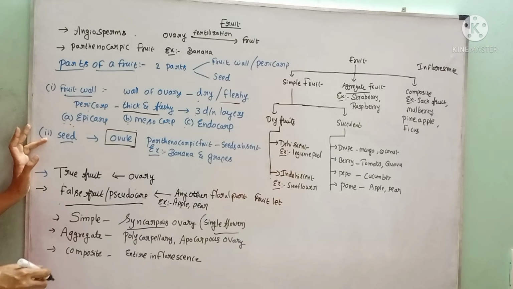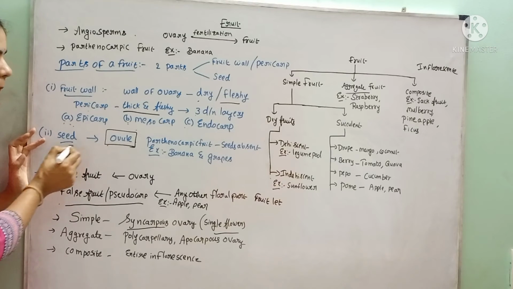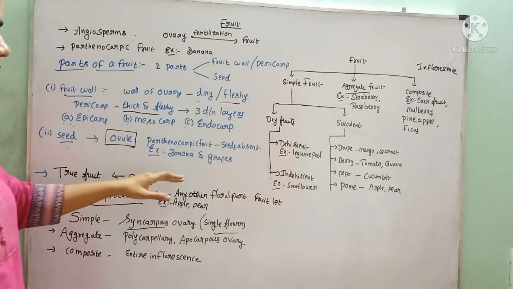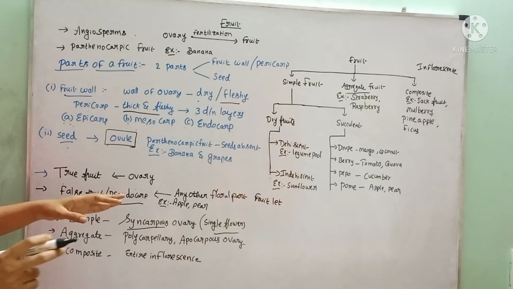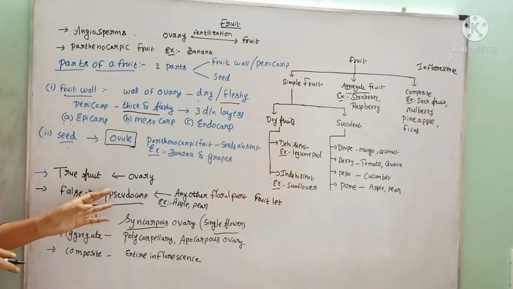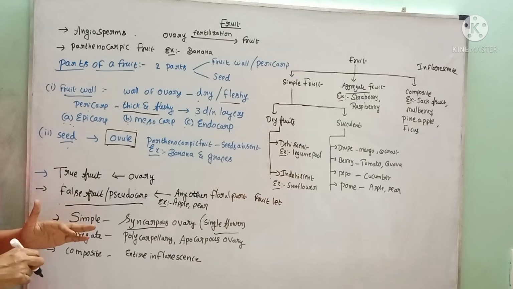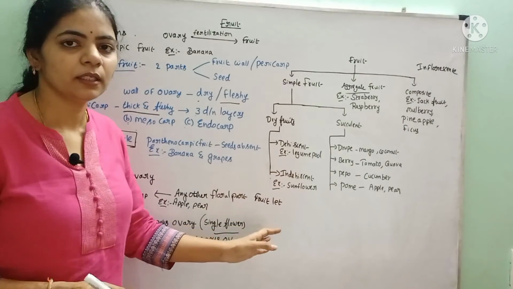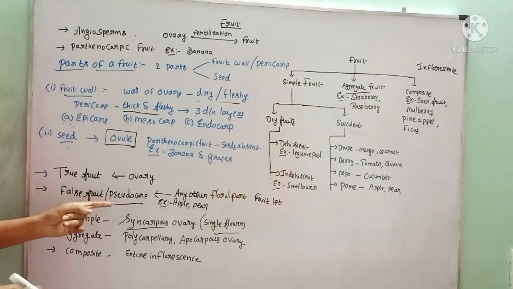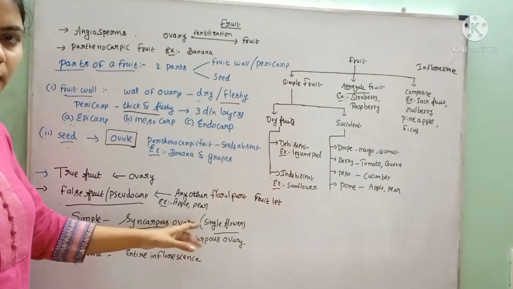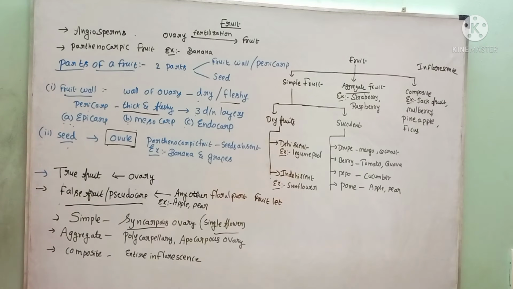After fertilization, the ovule develops into the seed. But in parthenocarpic fruits, there is no seed. Example: banana and grapes. And what is a true fruit? If after fertilization the ovary develops into the fruit, that is called a true fruit. Almost all fruits are true fruits, except some. If any other floral part develops into the fruit other than the ovary, that is called a false fruit or pseudocarp. Example: apple and pear. In that, what we eat is not the ovary, but the thalamus.